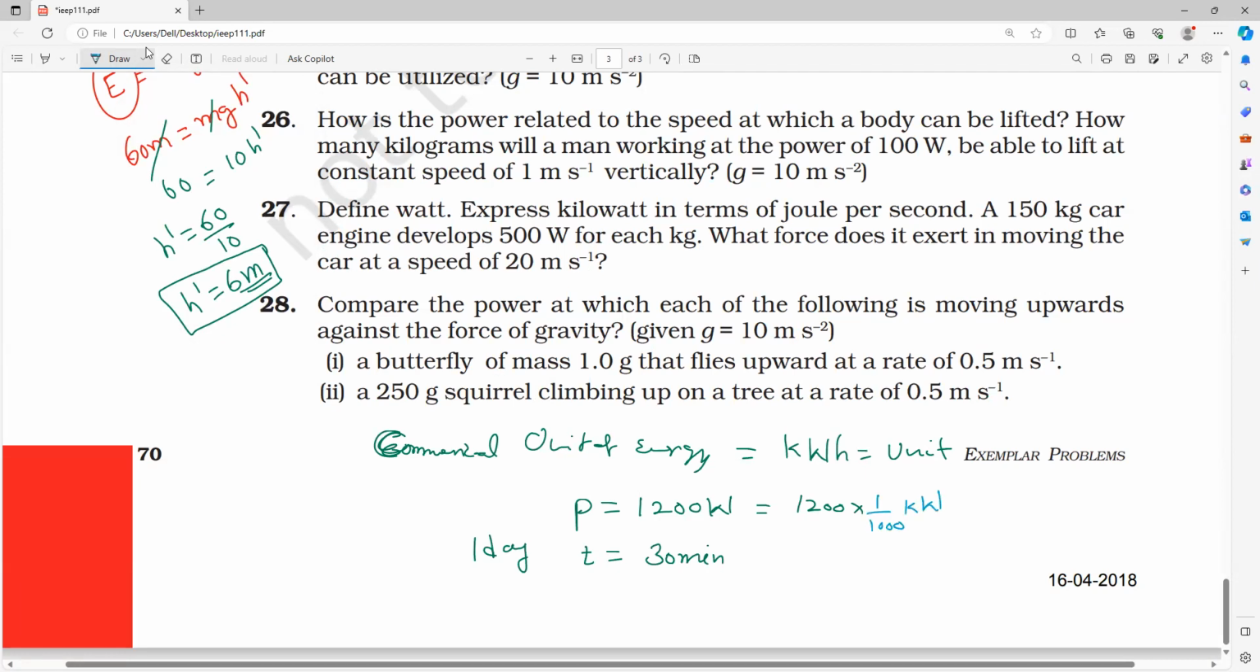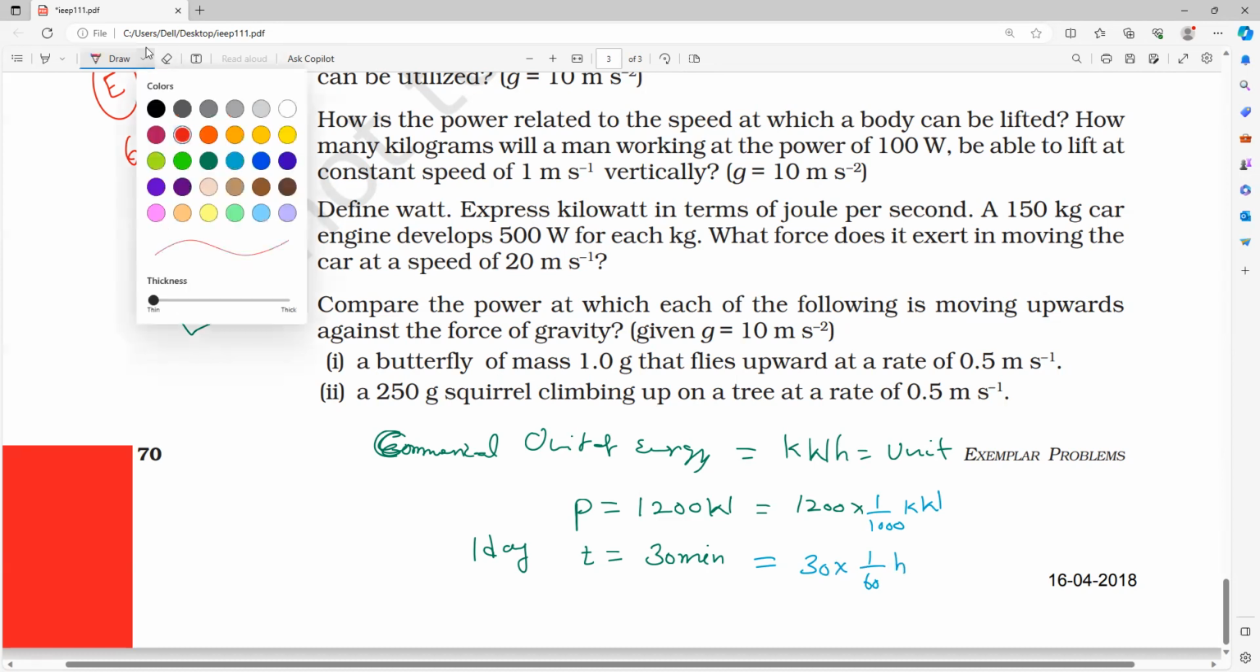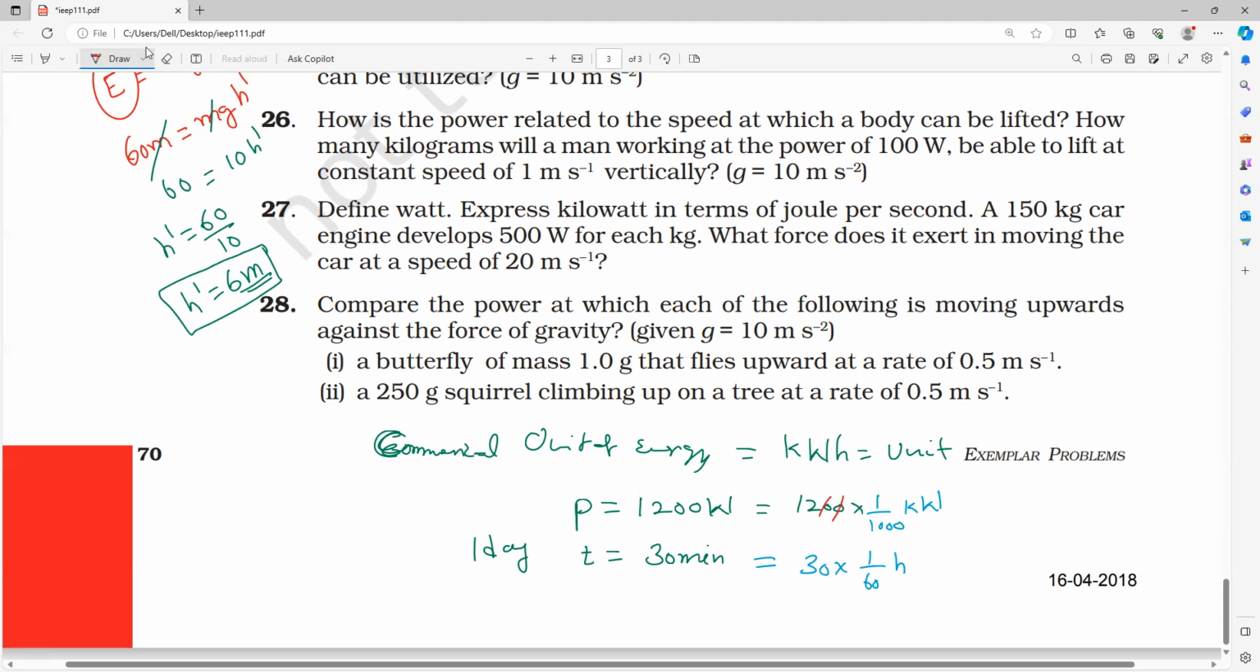1 by 1000. Same way, 1 minute is equal to how many hours? 1 by 60 hours. So the zeros cancel, and 12 tens are 1.2 kilowatt. Or else you write 12 by 10. And 30 seconds is equal to 1 by 2 hour.